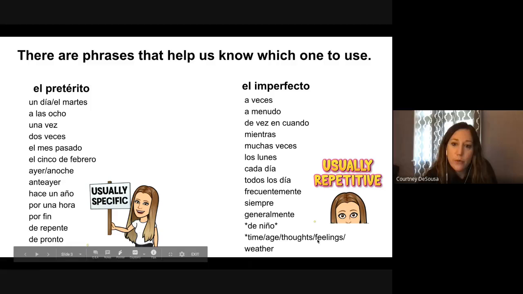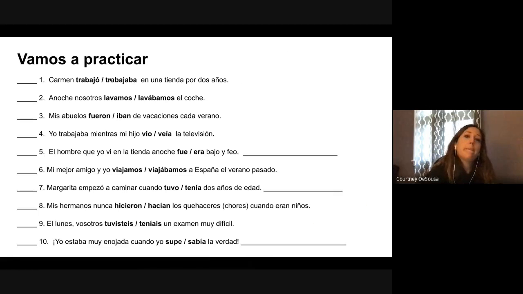Don't forget, those will automatically make it the imperfect, even if we're talking about the feelings yesterday or the time it was 2 days ago. So even if you have a specific preterite trigger phrase, if you see time, age, thoughts, feelings, and weather in a sentence, it's going to be imperfect. So these take over, the ones with the stars take over the sentence. So let's practice.